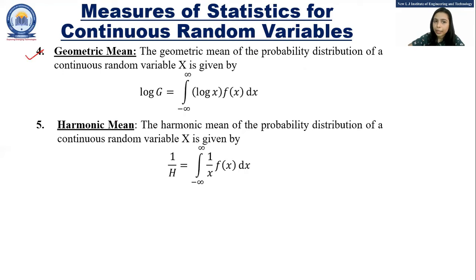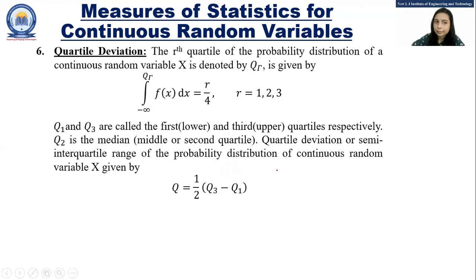Next is geometric mean. The geometric mean for the probability distribution of continuous random variable x is given by log g equals integration from minus infinity to infinity log x into f of x dx. Similarly, harmonic mean of probability distribution of continuous random variable x is given by 1 by h equals integration from minus infinity to infinity 1 upon x into f of x dx.